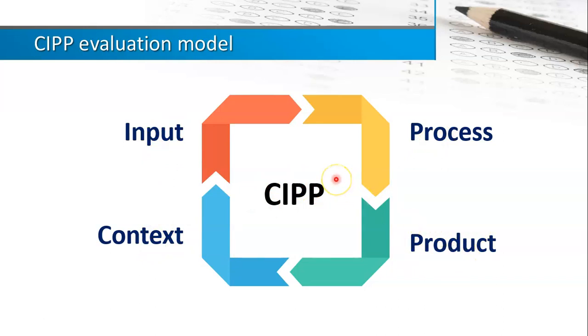So in any program evaluation or curriculum evaluation, you can evaluate 4 categories in the curriculum. It's either looking at the context of the curriculum, or looking at the input, looking at the process, or looking at the product.